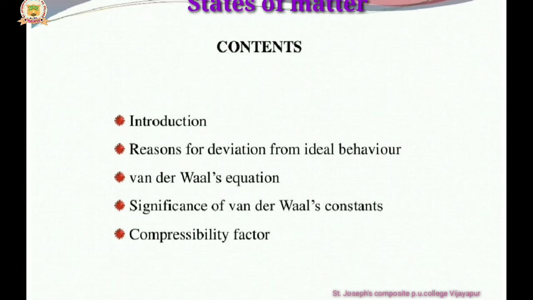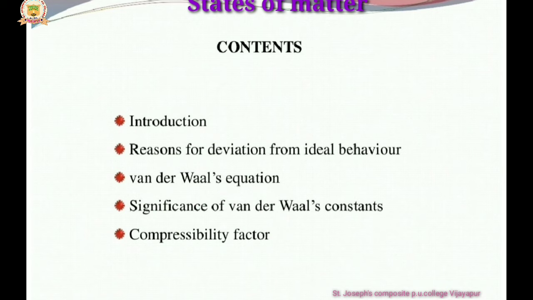An ideal gas is hypothetical, and it is assumed that there are no intermolecular forces present between the molecules of an ideal gas. But in a real gas, there is intermolecular interaction between the particles of the gas, and in all other situations, they deviate from ideal behavior. Let us learn about the deviation of real gases from the ideal gas.